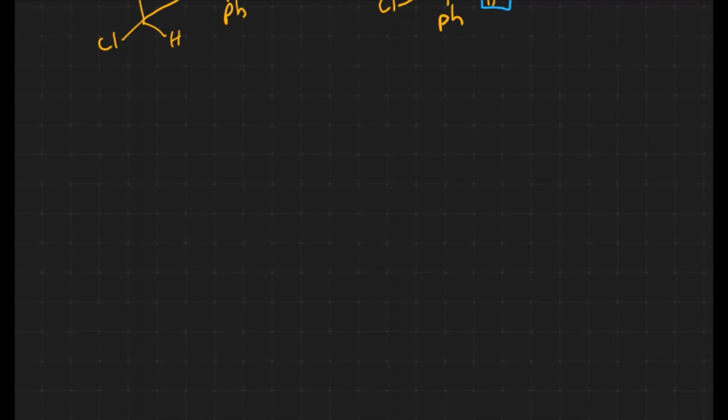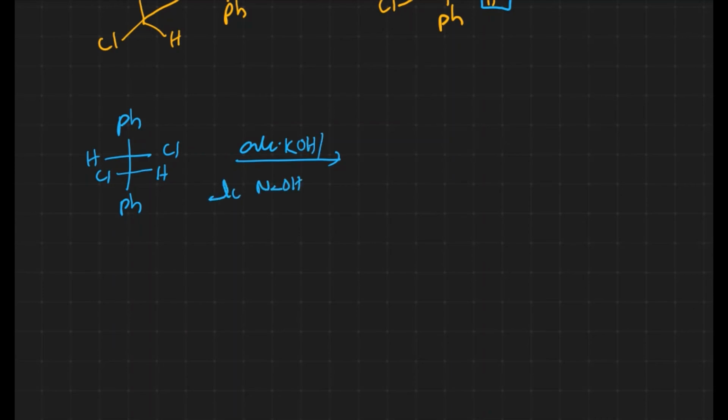If you take an optically active compound, what will we get? We'll get the trans product here, with the same reagent, alcoholic KOH or NaOH. With meso compounds we are getting cis products, and with optically active compounds we'll get the trans product.